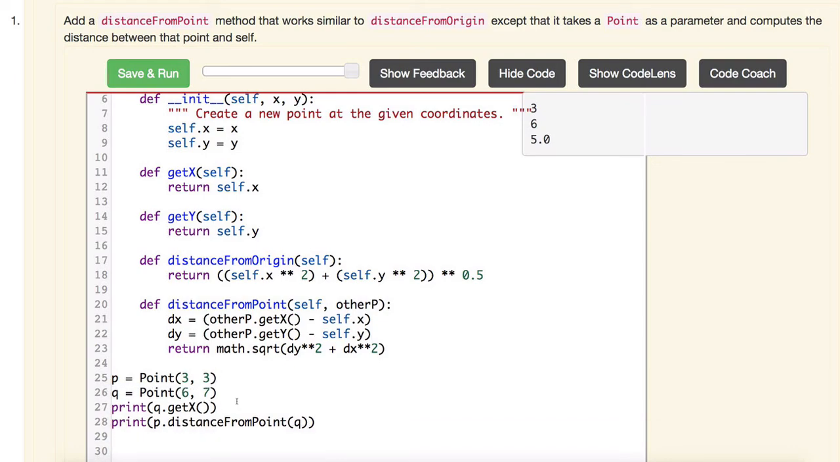All right, so that's that. And then we get to the point where we need to talk about distance from point, right?